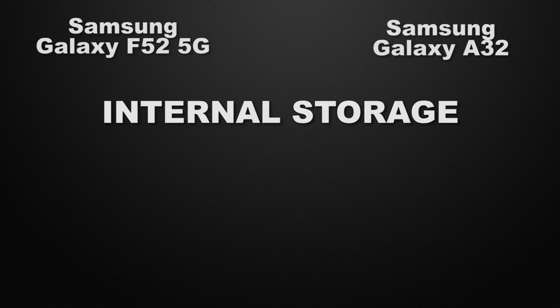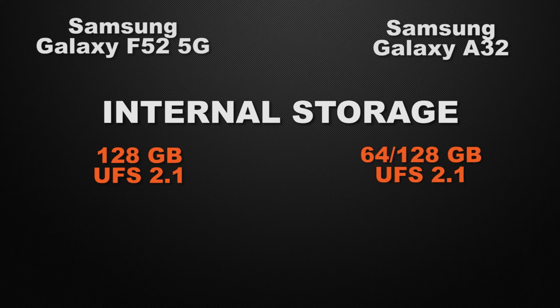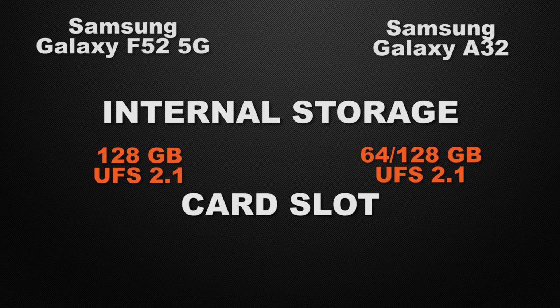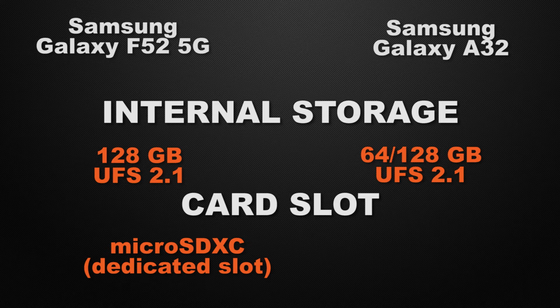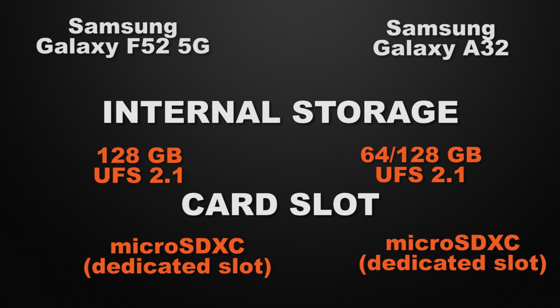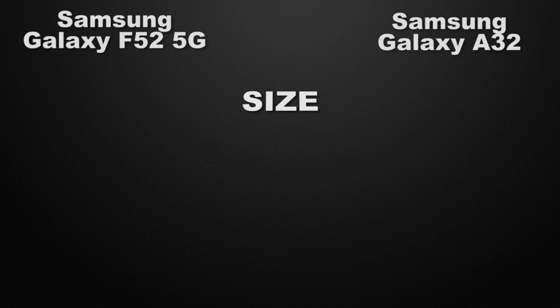Let's talk about the internal storage of the devices. F52 comes with 128GB of storage, whereas A32 has 64 and 128GB of storage. So the winner here is A32 because it has multiple storage options. And about the external storage of the devices, F52 has a dedicated card slot, whereas A32 also has a dedicated card slot. So it's a tie.